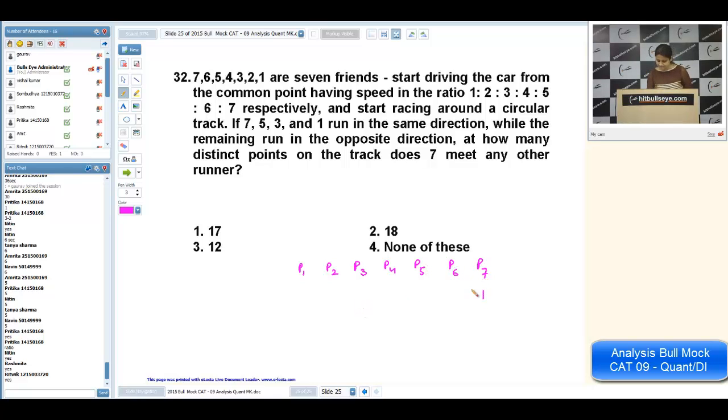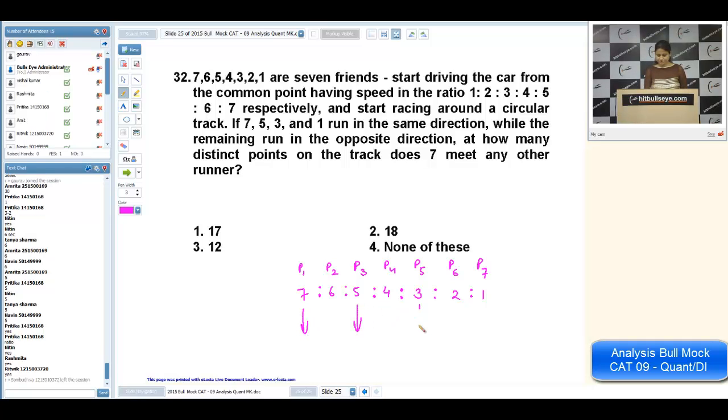Now the ratios are given as 1, 2, 3, 4, 5, 6 and 7, and they start racing around the circular track. If 7, 5, 3 and 1 are going in the same direction, it means the rest of the people are going in the opposite direction.